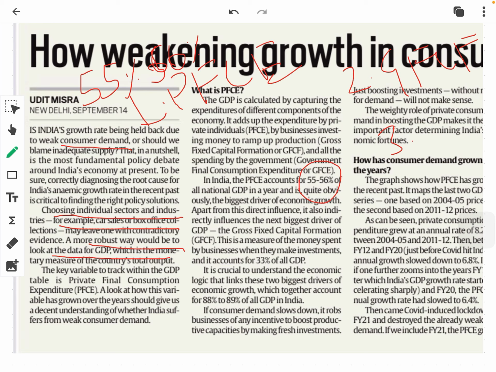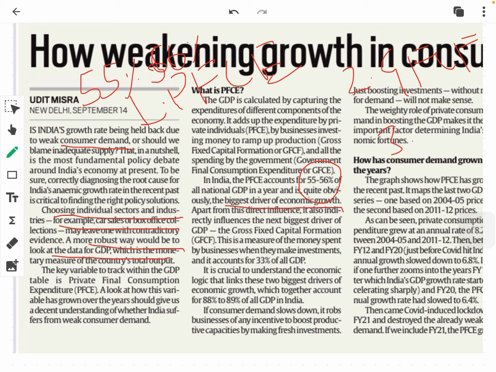So if we have to revive the GDP, we cannot overlook this factor. Now in India, the PFCE accounts for 55 to 56% of all national GDP in a year, and is quite obviously the biggest driver of economic growth.